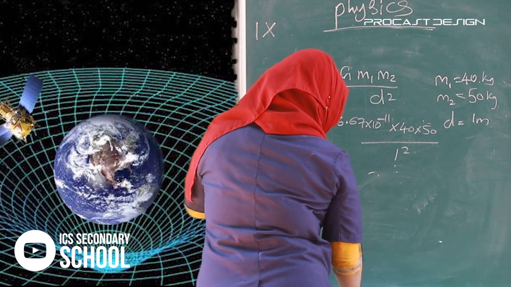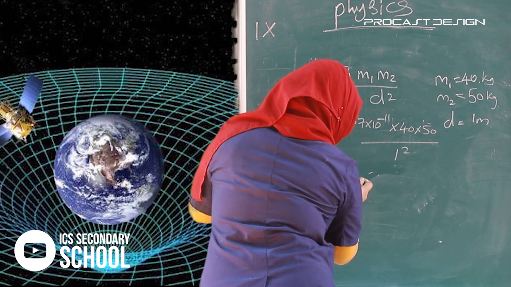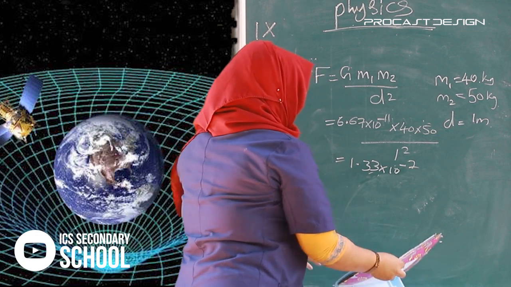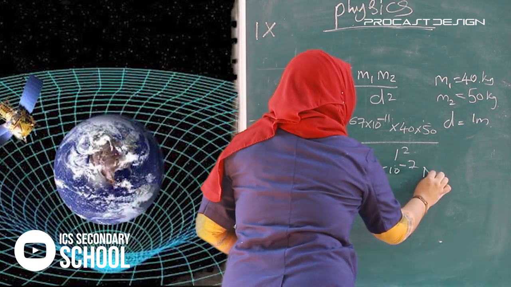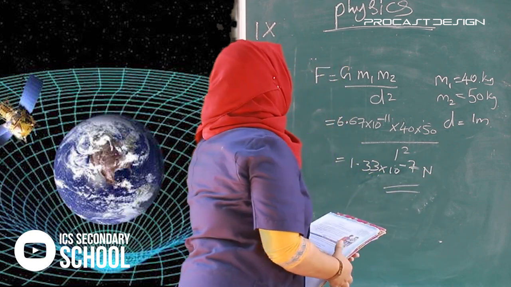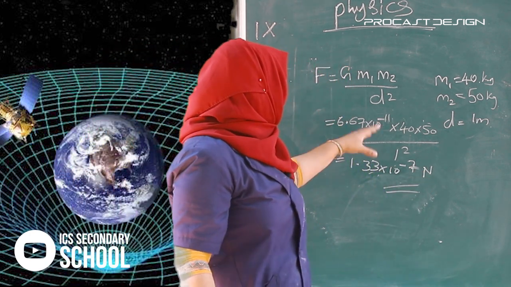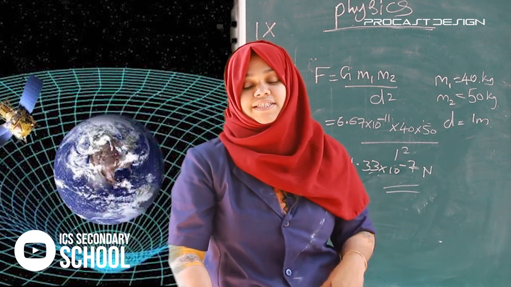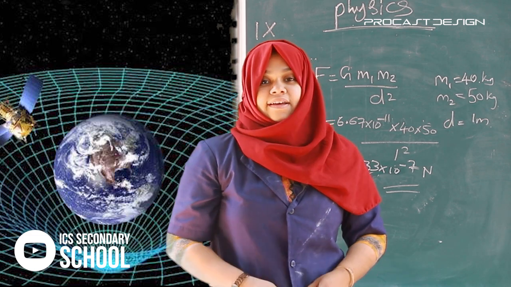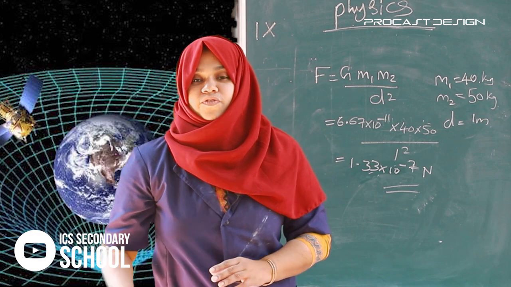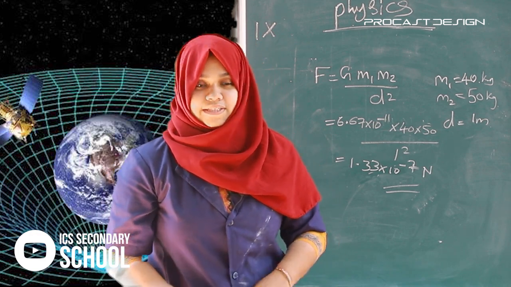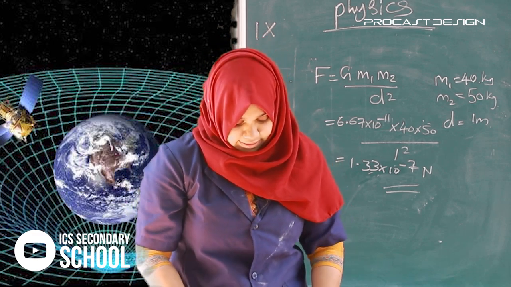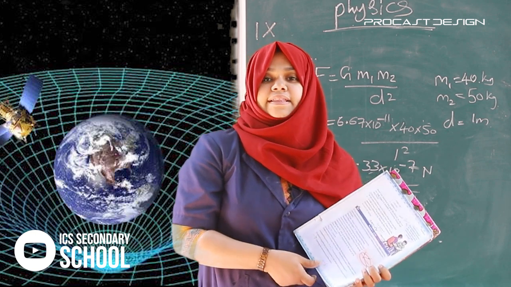What will be the answer? The answer is 1.33 into 10 raised to minus 7 Newton. That is very small. We can see that the force of attraction between the objects is very small. That's why if we sit together with our friends, we don't attract, because the force of attraction between us is very small. Okay.